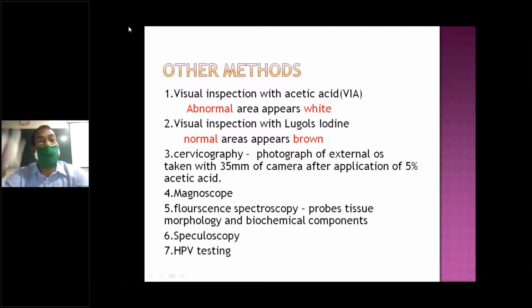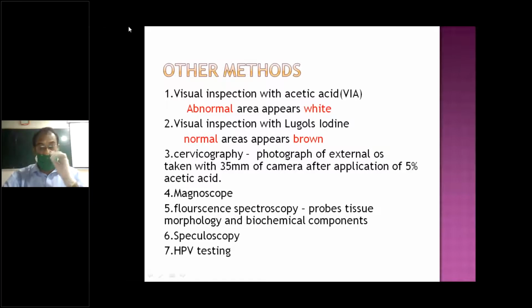Why is this applied? If you clean the cervix and apply diluted acetic acid, around 3 to 5%, then immediately a reaction takes place. All these abnormal cells will take up the acetic acid. If it goes inside the cells, there is protein there. If acetic acid goes inside, then it will turn white. That's why we see acetowhite. That is an abnormal cell.